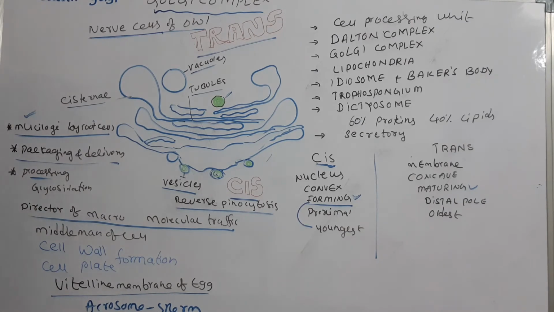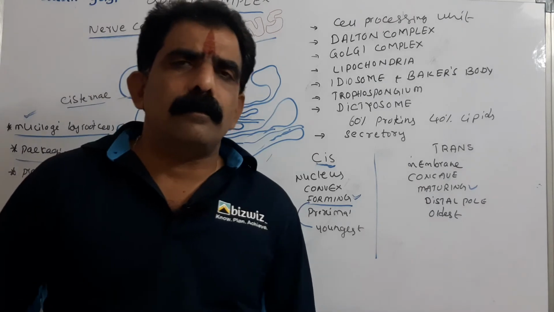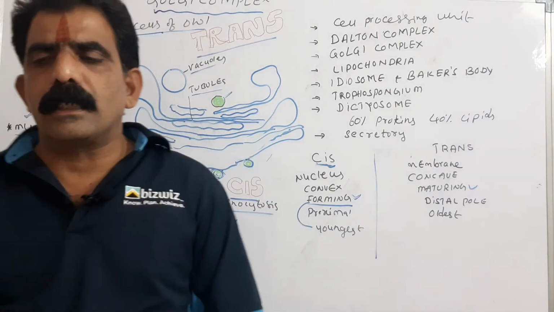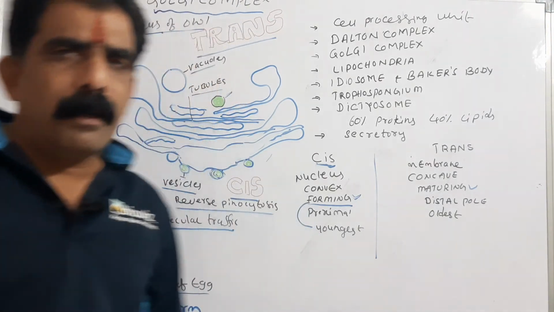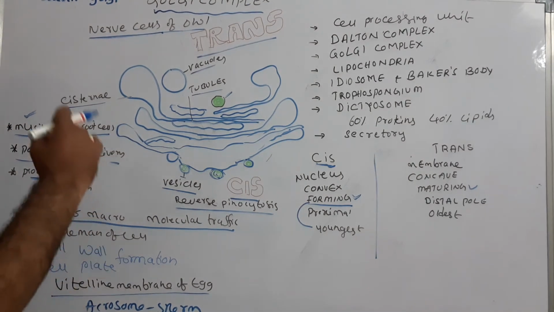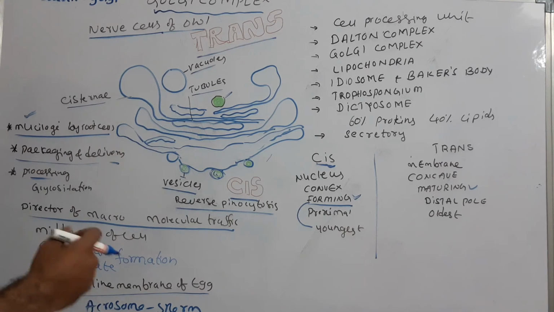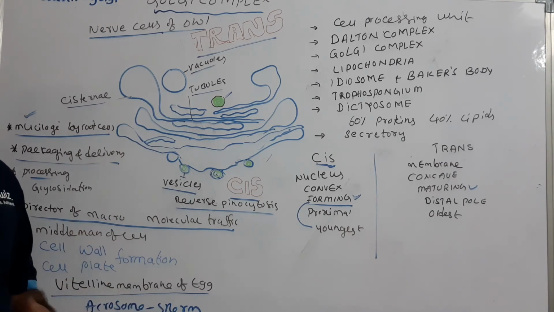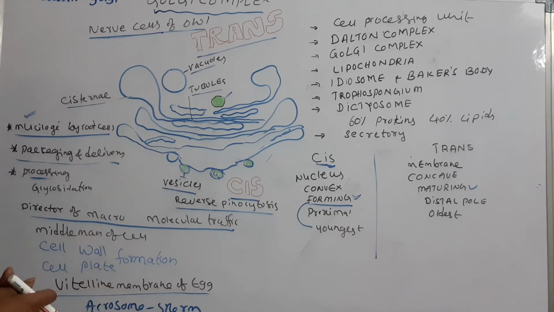And the same is called middleman. So, middleman of the cell is a mediator. It transports out the materials. Hence, middleman of the cell and director of macromolecular traffic. The processing unit also, as it processes.